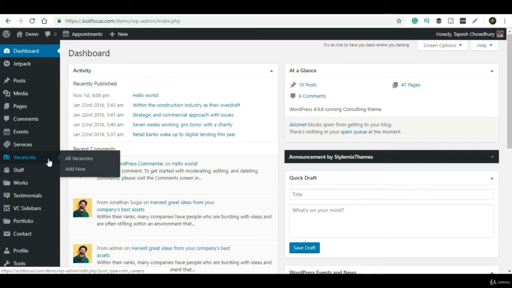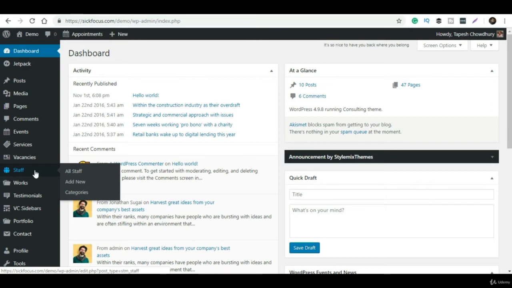And this option is for staffs. Suppose your website is managed by different people, right? If you create this website for a company, maybe some staff are using it for their own purpose, someone is managing everything, someone is taking care of the events. You can assign new staff from this part. You can categorize them, like a sales team, marketing team, development team, or designers team, anyone as per your requirement. You can choose and create new staff, right?